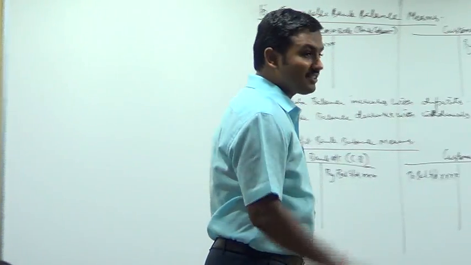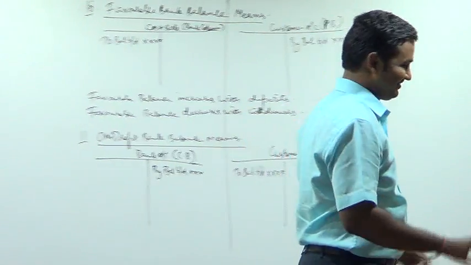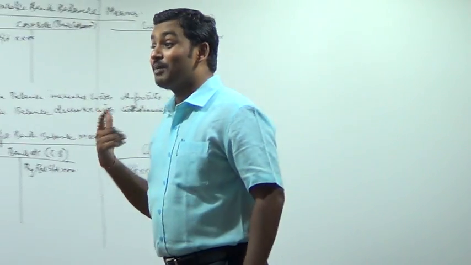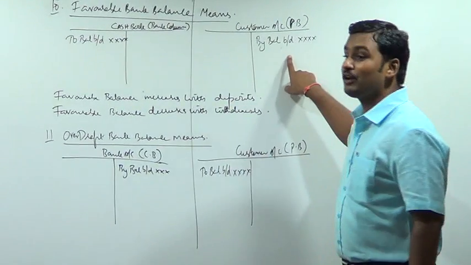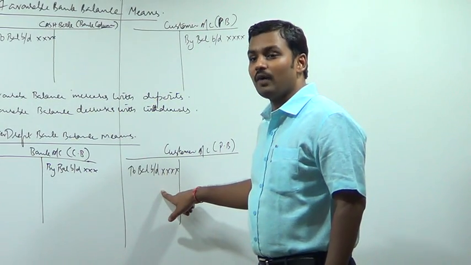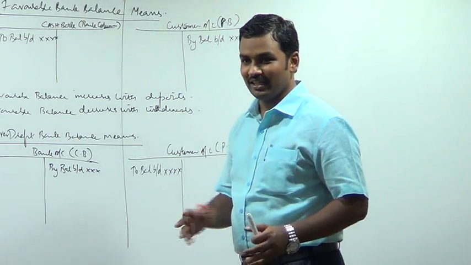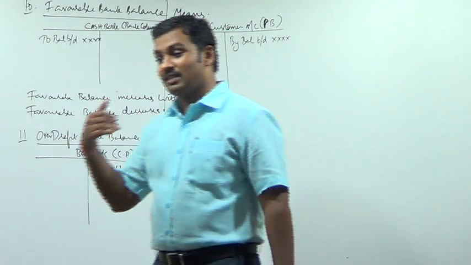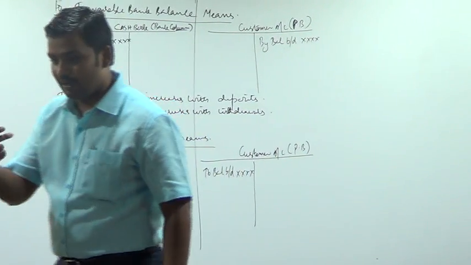I'll again confuse you and try to find out whether you have understood or not. Credit balance in passbook means what? Credit balance in passbook means favorable. Debit balance in passbook means overdraft. Okay, I should not go like that. I think I'll go in some other order. Debit balance in cash book, favorable.